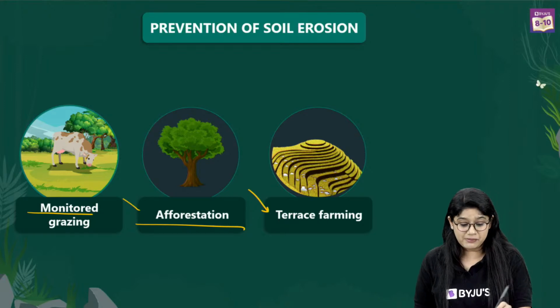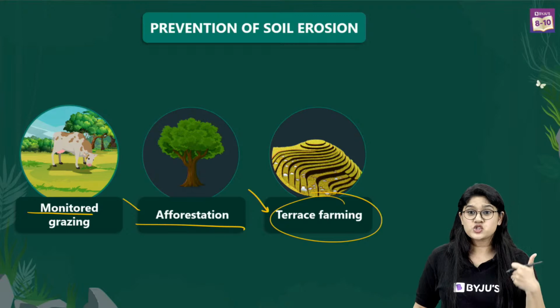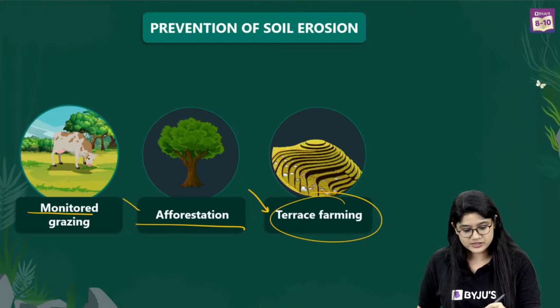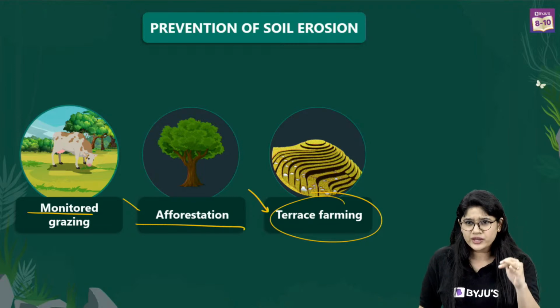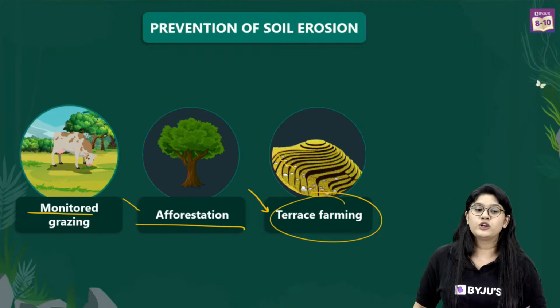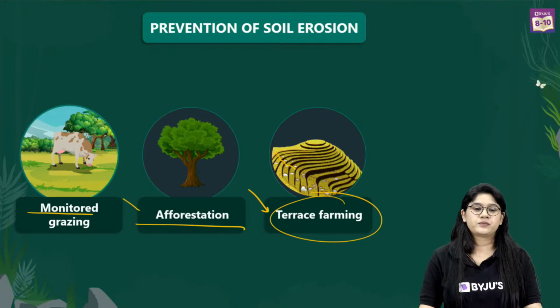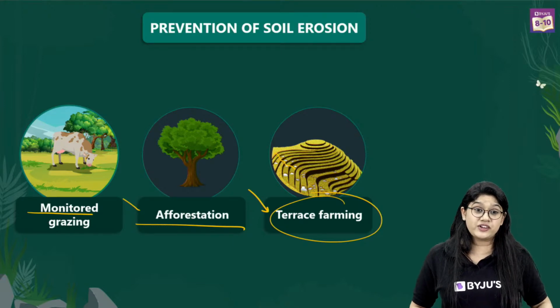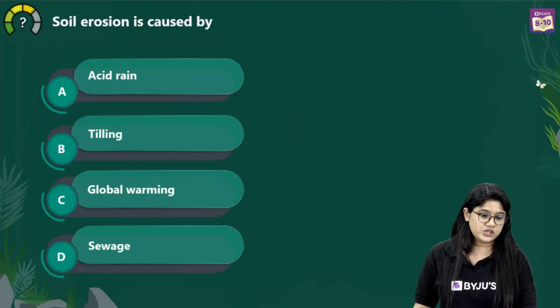Yes, can someone tell me about the terrace farming? So terrace farming actually helps in preventing the soil erosion, right? Because as these are steps, the water will not be flowing so much, and of course the top layer of the soil will not be getting lost. Very good. With it, it will be reducing the surface runoff. Very good. So on that note, we have a very interesting question.